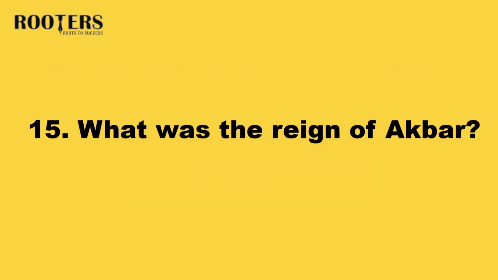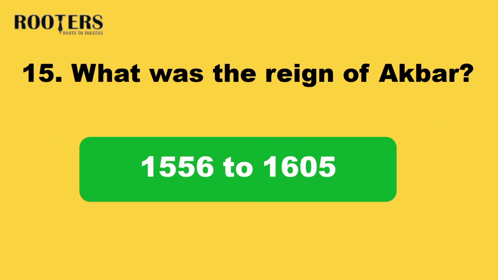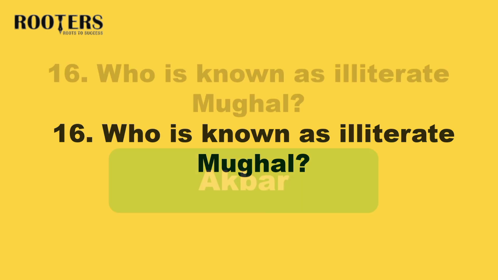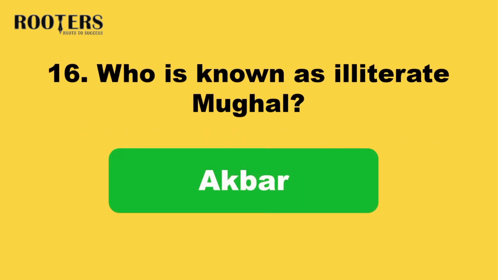What was the reign of Akbar? Answer: 1556 to 1605. 16. Who is known as the illiterate Mughal? Answer: Akbar.